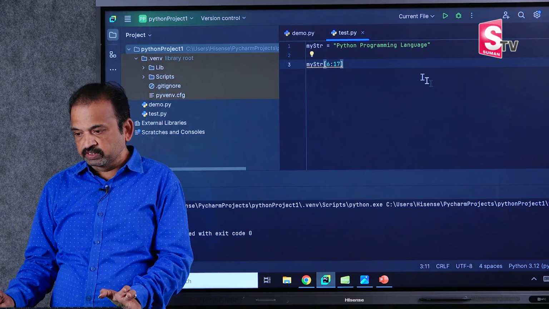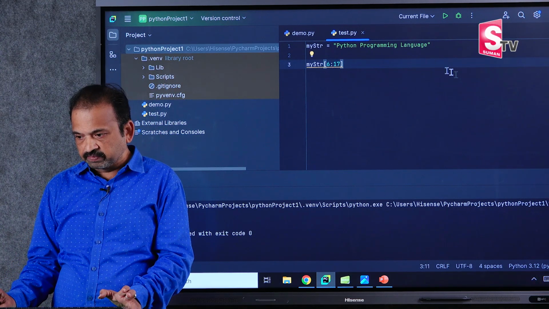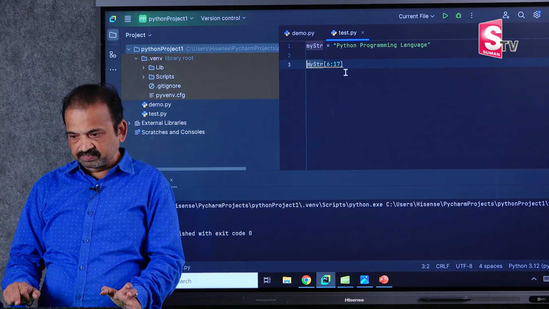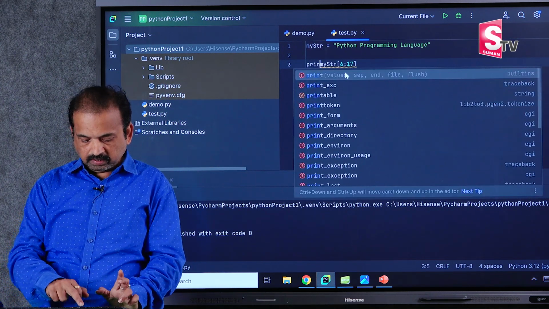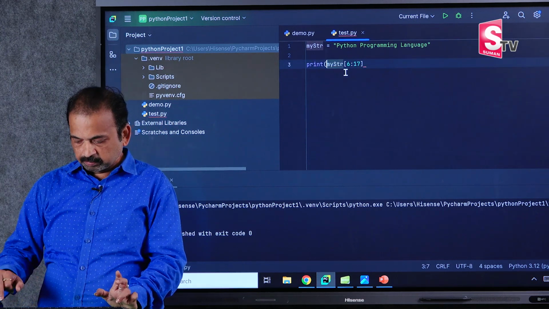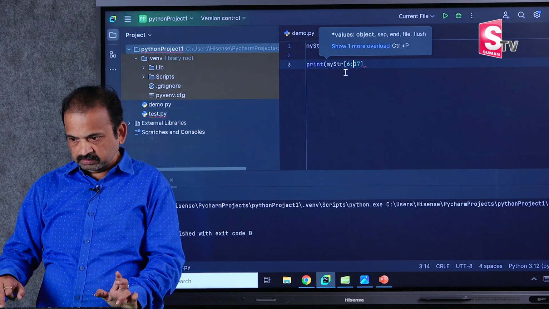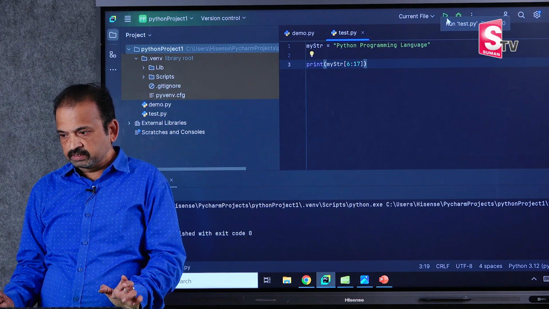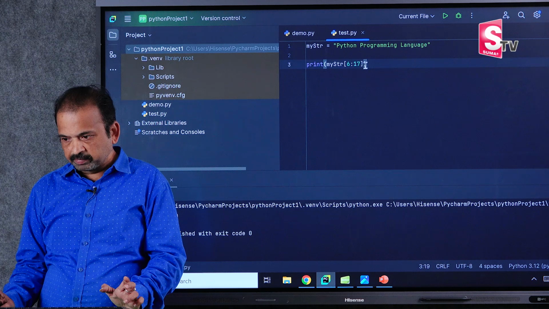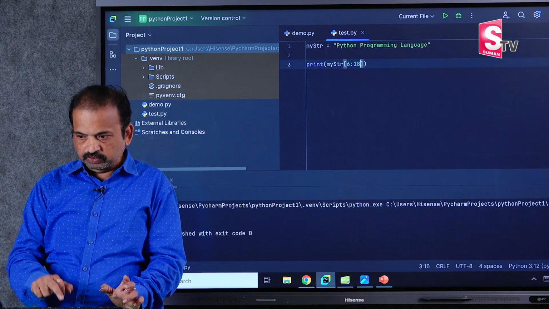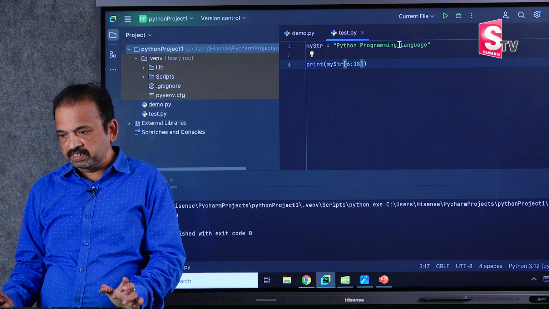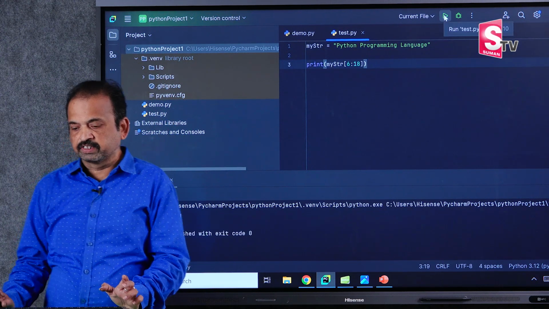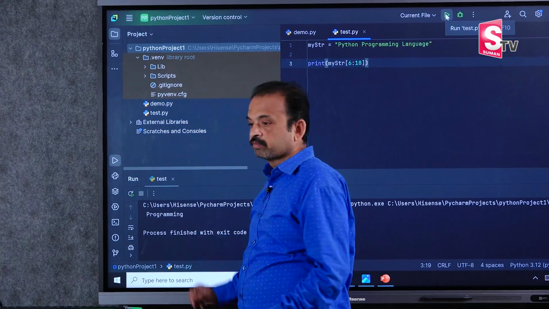17 is the stop number. So this space is the 17th index number. Now what I will do, I will print this variable. I will print this mystr. Yes. Now I will run, we will see. For programming, you should give 18 here. So the index number of this space is 18, and when I run this, you get the substring called programming, right.